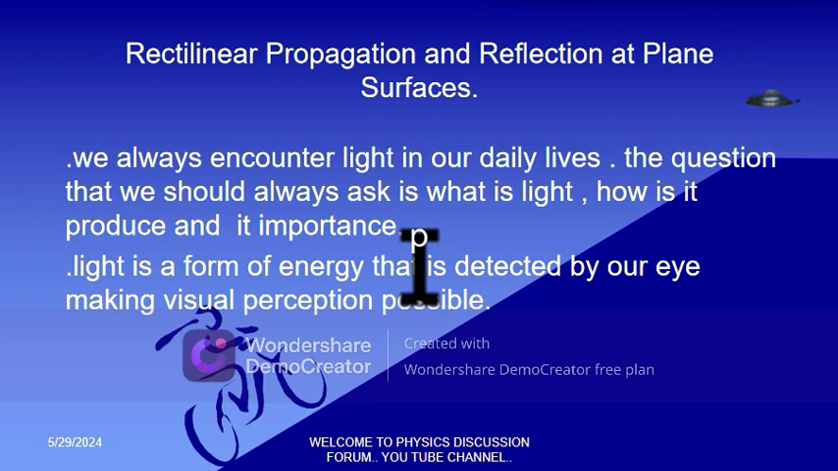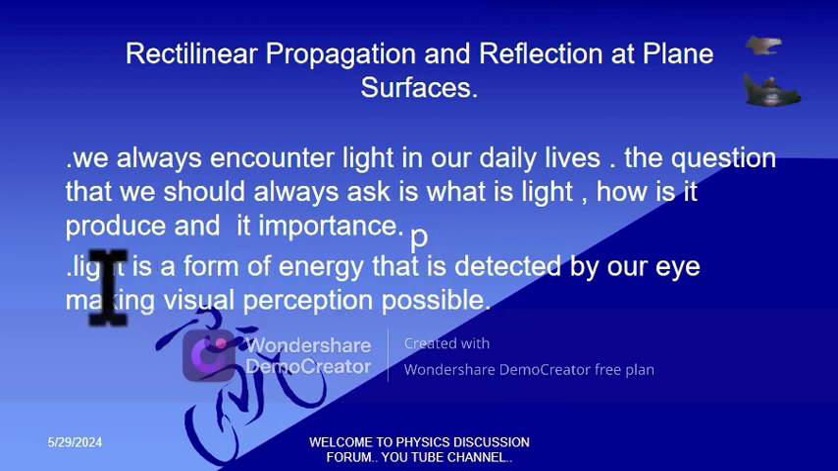So we always encounter light, and light is what enables us to see. The question that we should ask ourselves is, what is light? How is it produced? And what is its importance? To start with, you have to define light. I believe from this lesson, each and every one of you will be able to define light.